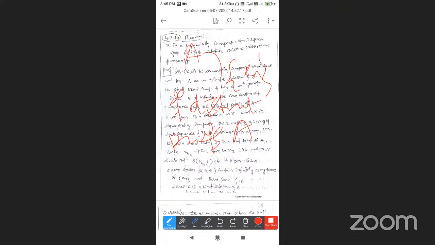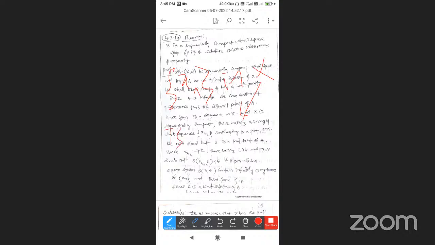Since x_n is constructed from A, the sequence x_n must be in capital X. And since X is a sequentially compact set, what is the definition of a sequentially compact set, which we learned previously? Every sequence in X has a convergent subsequence.